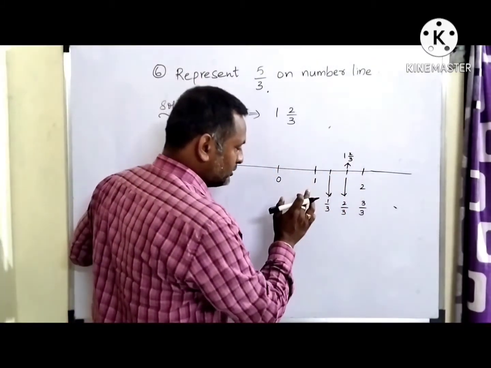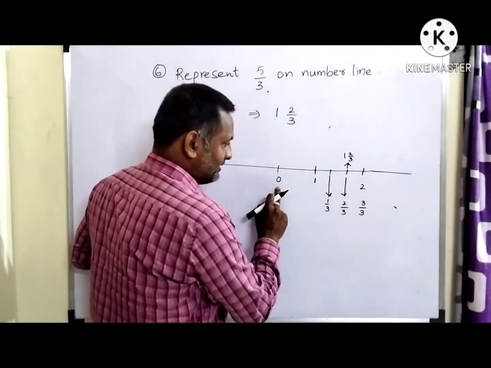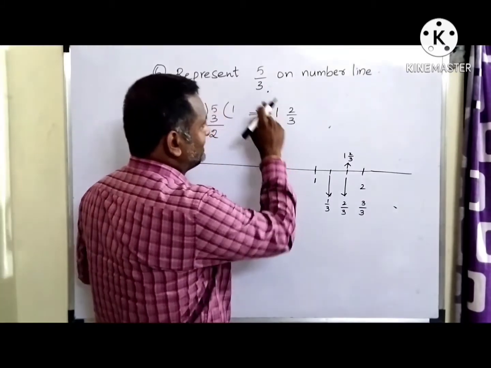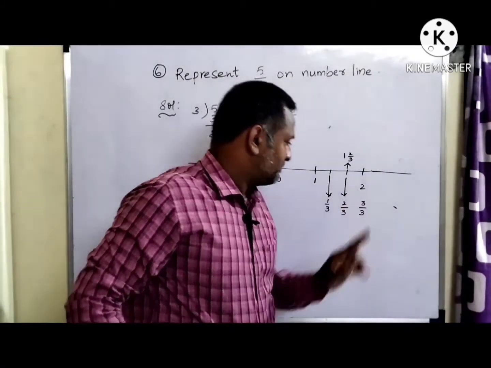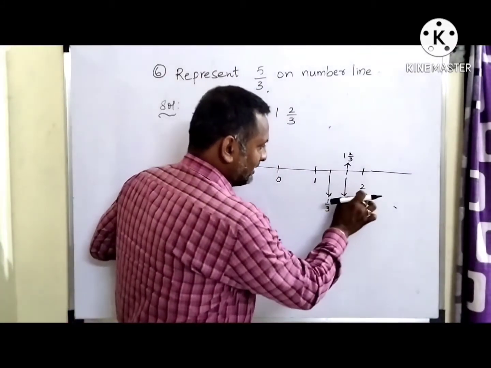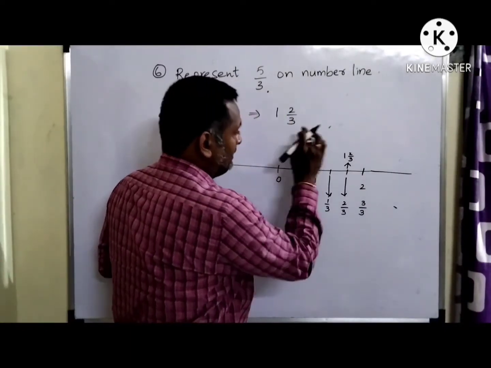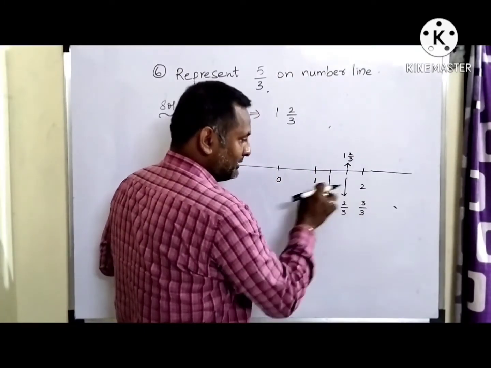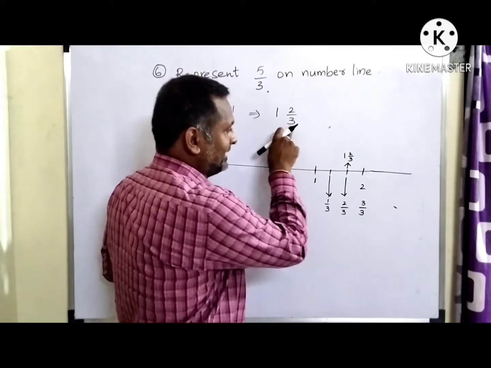So what you need to do is draw a line with 0 in the middle, and as you know, 5 by 3 lies between 1 and 2. First you mark those 2 points, 1 and 2. Between 1 and 2, one chocolate is already completed. Now the area between 1 and 2, because the value is greater than 1 and less than 2, has to be divided into how many parts? 3 parts.